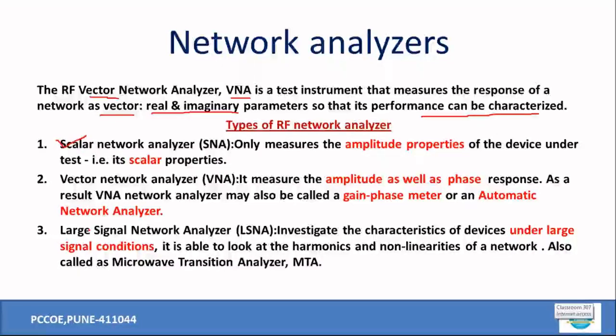So ultimately, there are three main types of RF network analyzers available. One is a scalar network analyzer, SNA, which is only measuring amplitude properties of the device, right? So one can say that it only calculates the scalar properties in that case, right? It is not talking about the phase parameter. Many times in communication systems, the phase parameter is very, very important, right? And that's why to understand amplitude as well as phase, one has to use the vector network analyzers, right? So this is the very crucial use of the network analyzer. They provide us the information of amplitude as well as the phase, right?